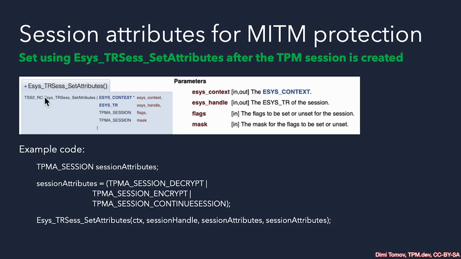Then we have the API for setting the important session attributes. And this is ESYS_TRSess_SetAttributes. We provide our ESAPI context, then we provide the handle to the session created by the previous call, the one that created and started the TPM session, and then of course we need to set the flags and the mask using the session attributes, and here's an example of how to do that.